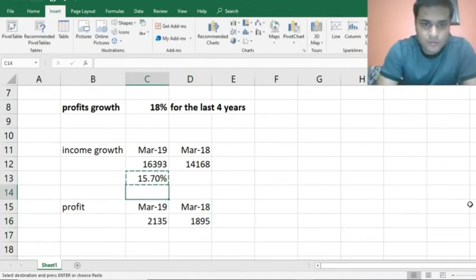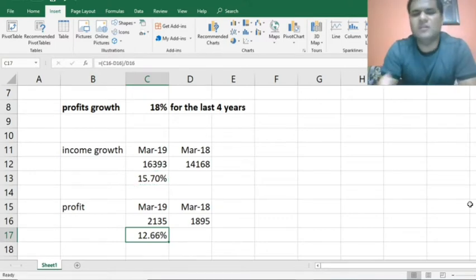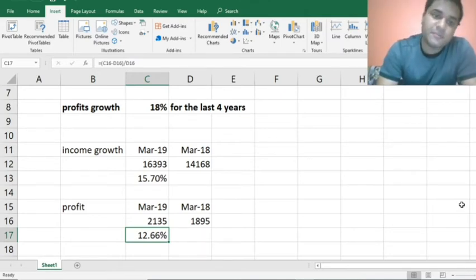If I just copy this here, this is 12%. It did not fall in our category, so it's okay. This was just an example. The net profit growth is 12.66%.